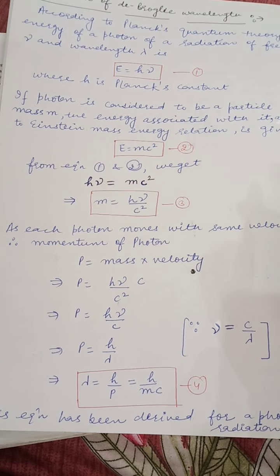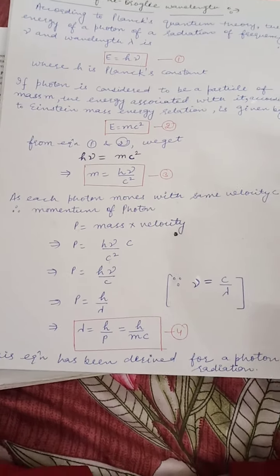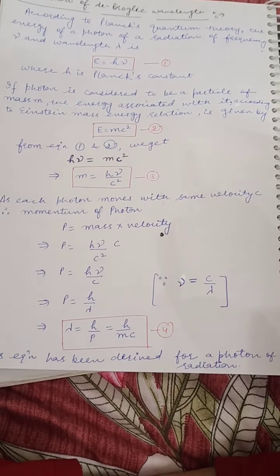According to definition of momentum, momentum is mass into velocity. Here velocity of photon is c. So this equation has been derived for photon of radiation.